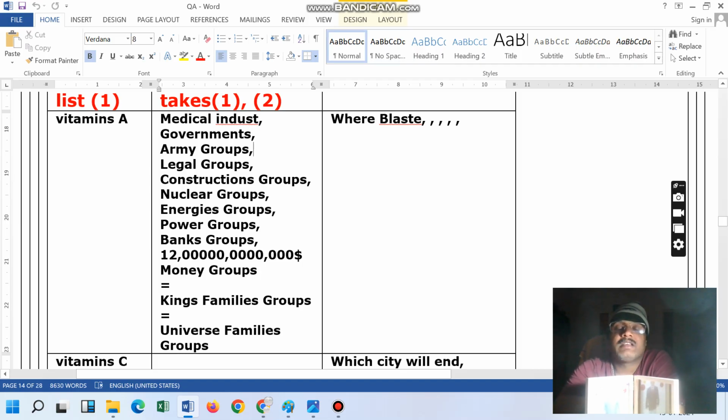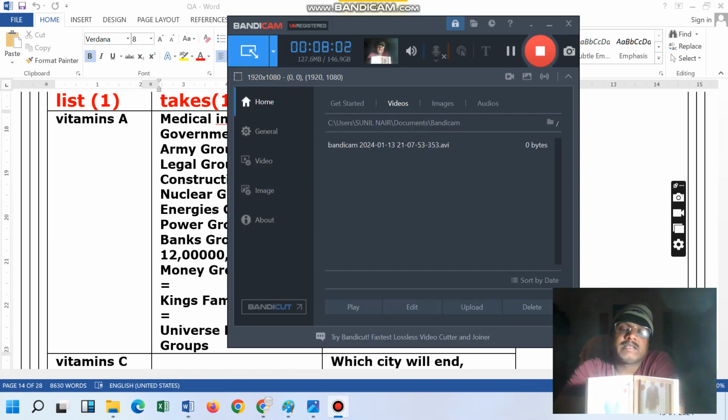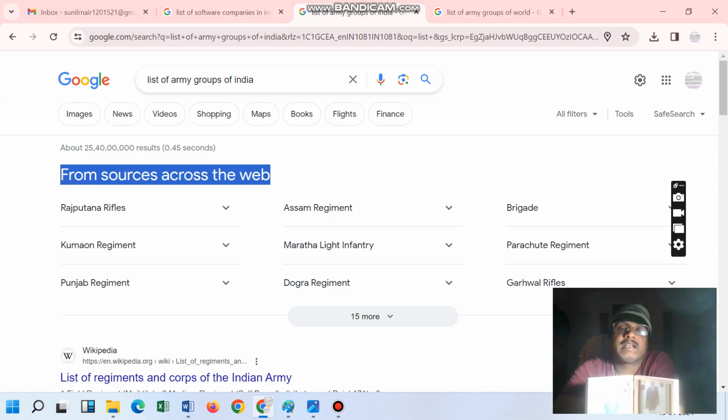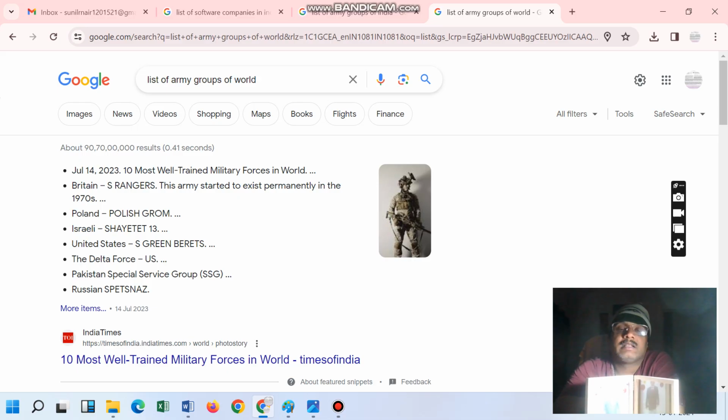But even then, if the situation doesn't get under control, then this group starts performing. That is the Indian Army and the army groups, and the World Army Group. Then this group comes into the picture and shows its performance. That performance is finishing the city as soon as possible.